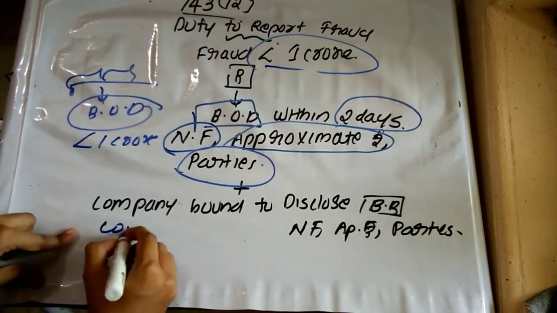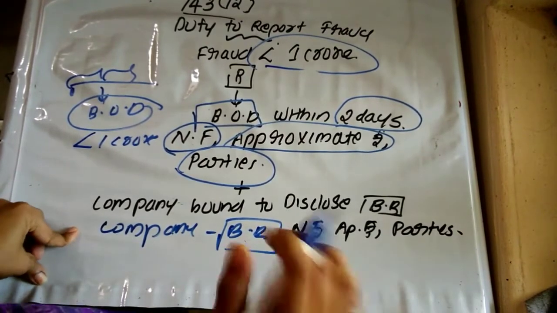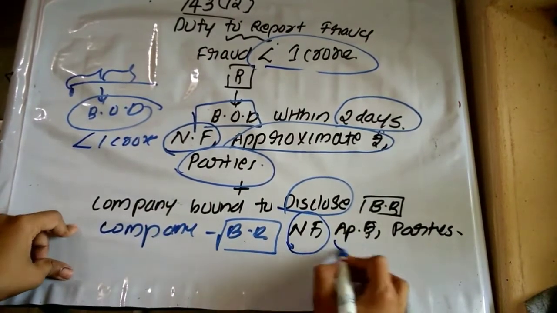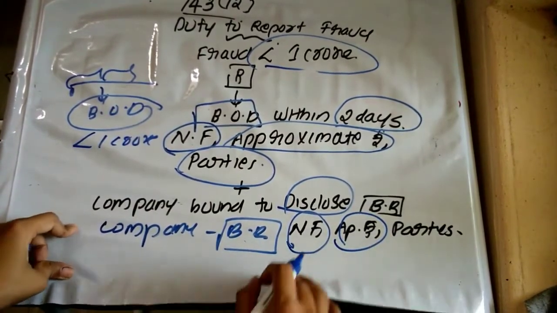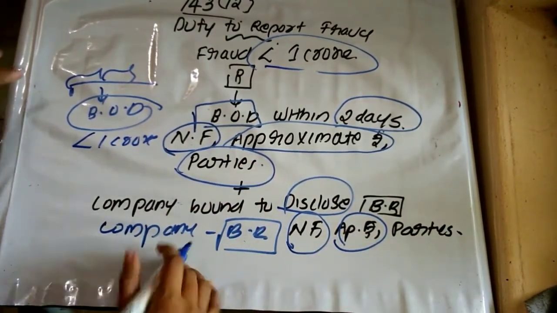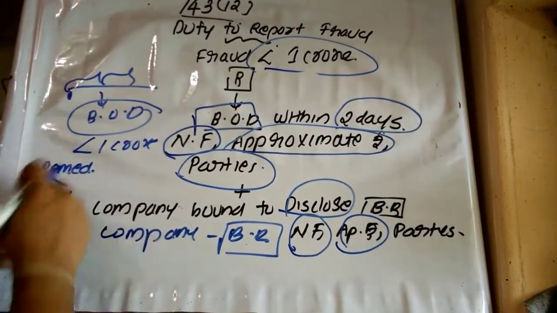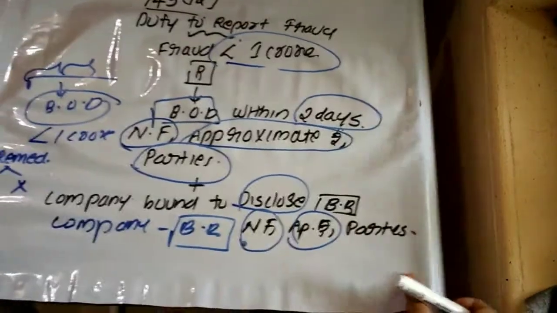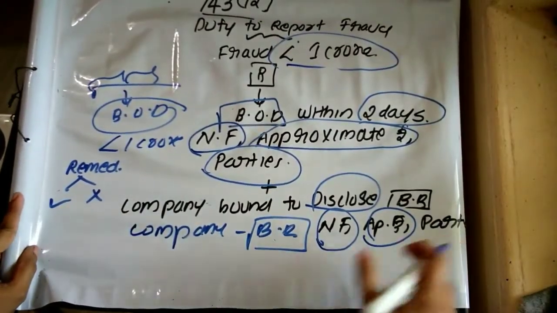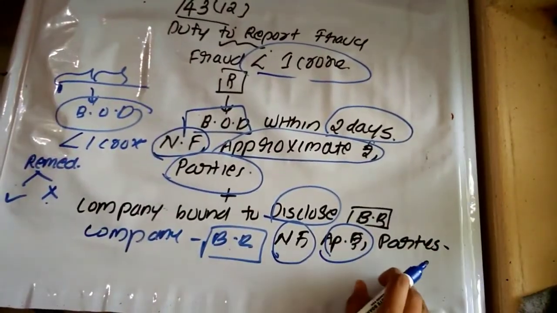Then the company, in their board report, compulsorily discloses some matters with respect to this fraud. Which are the matters? Nature of fraud, approximate amount involved in the fraud, parties. Suppose the company has taken remedial action, taken or not taken. In case the remedial action is taken, then it is not required to provide a disclosure with respect to the parties involved in the fraud. But if no remedial action is taken, they have to disclose the parties who are involved in the fraud.